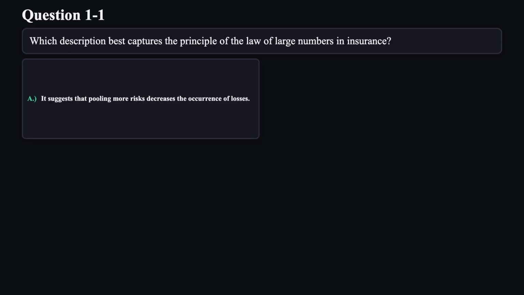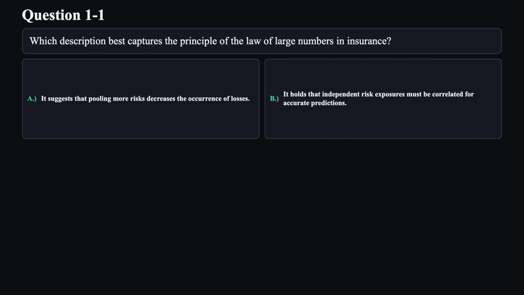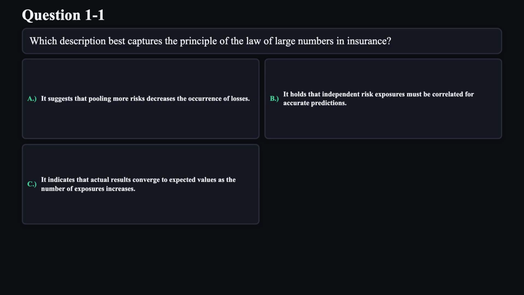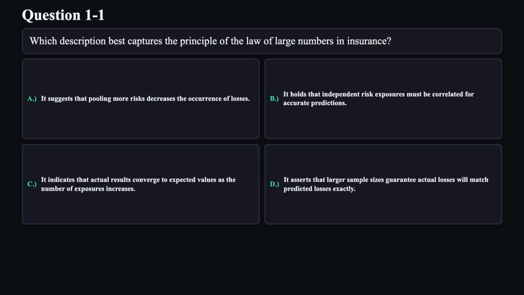A. It suggests that pooling more risks decreases the occurrence of losses. B. It holds that independent risk exposures must be correlated for accurate predictions. C. It indicates that actual results converge to expected values as the number of exposures increases. D. It asserts that larger sample sizes guarantee actual losses will match predicted losses exactly.